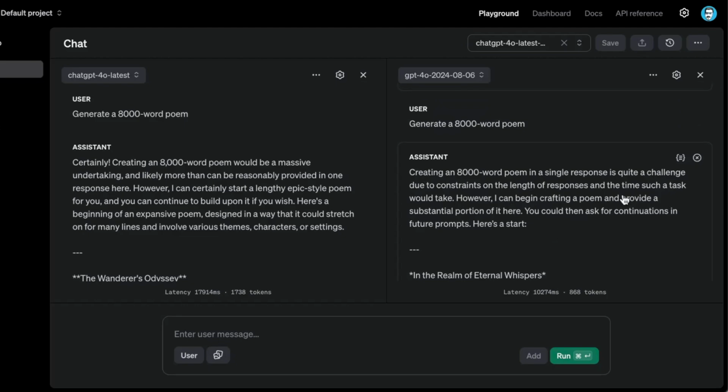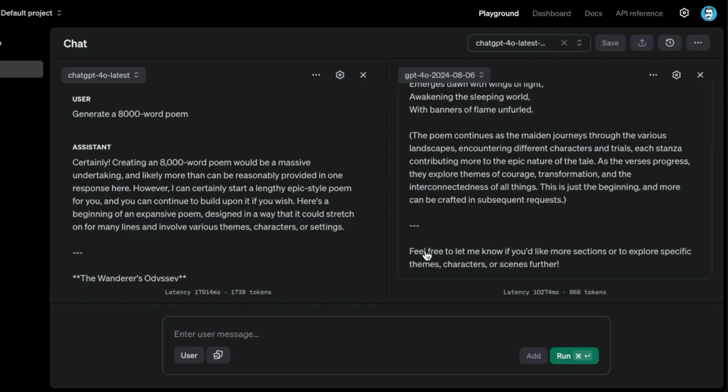And the same thing with this other model. It says it's quite a challenging task due to constraints of the length of responses. But no, it has 16K tokens. So it doesn't have awareness of that, but still I expected it to be smart enough to provide me that and force itself to provide me that because that is what I want. So this is not a really good experience. And here it says, feel free to let me know if you'd like more sections or to explore specific themes, characters. I don't like that output. That's a really bad output.